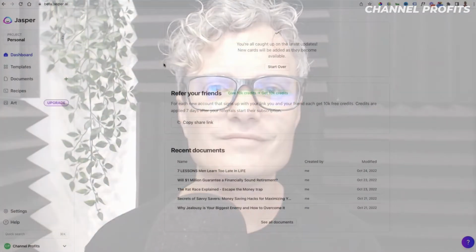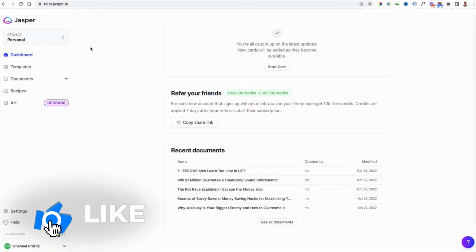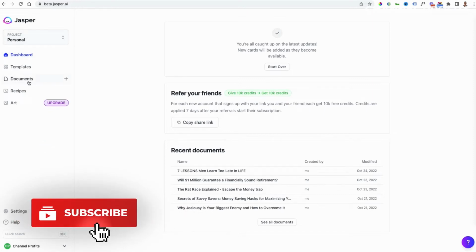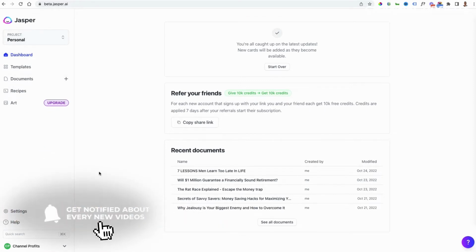Okay, so once inside JASPER.AI, you're going to see your list of different sections down the side. You'll see your recent projects here, but then you're going to have your template options, your documents, and your recipes. They have an entire another tool built in for art, and that's AI art for producing different types of social media graphics and other things. I don't actually have access to that, but it's an entirely different tool and perhaps something that you're interested in.